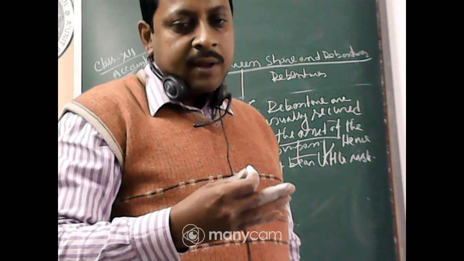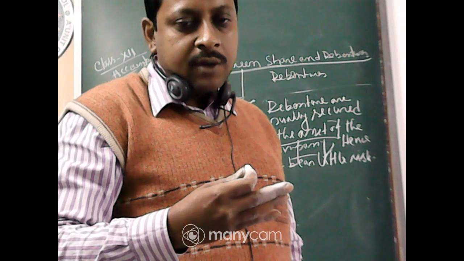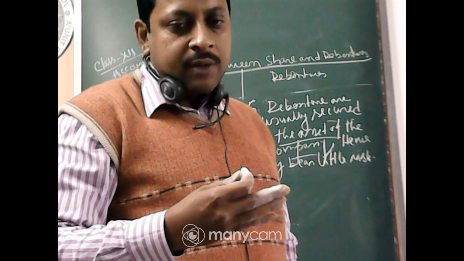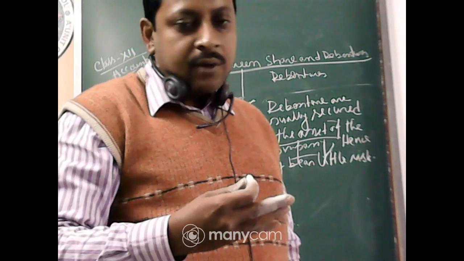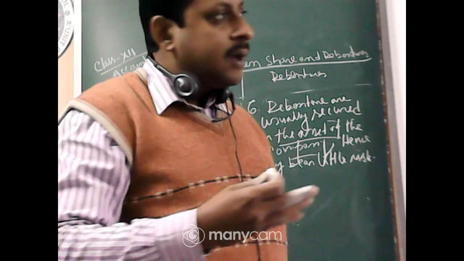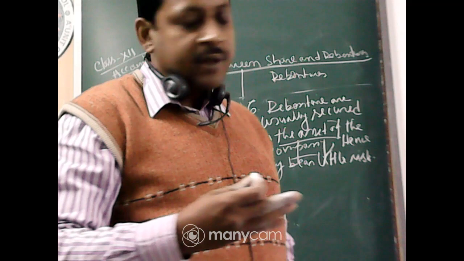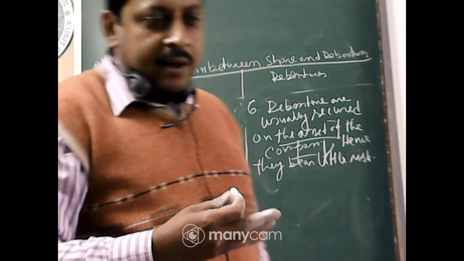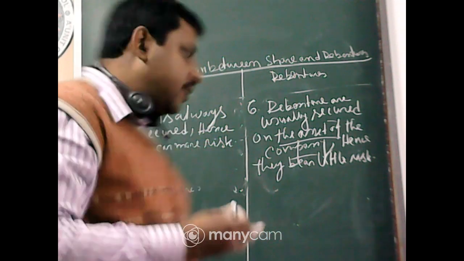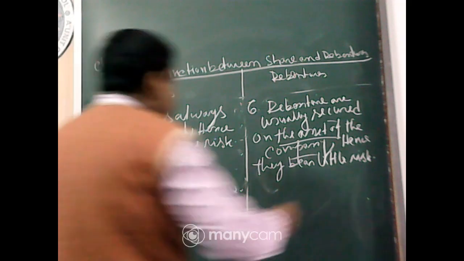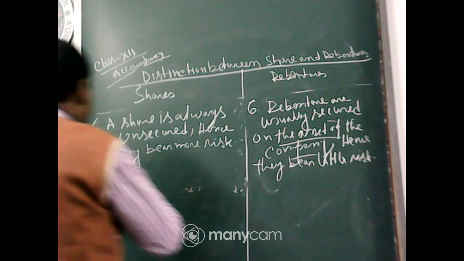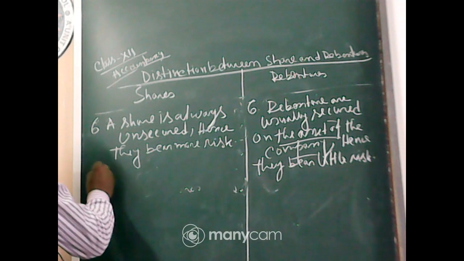If at any time the company fails to pay, the debenture holders can claim the assets of the company, and through selling this asset they can get their money back. So that's why debenture is less risky.